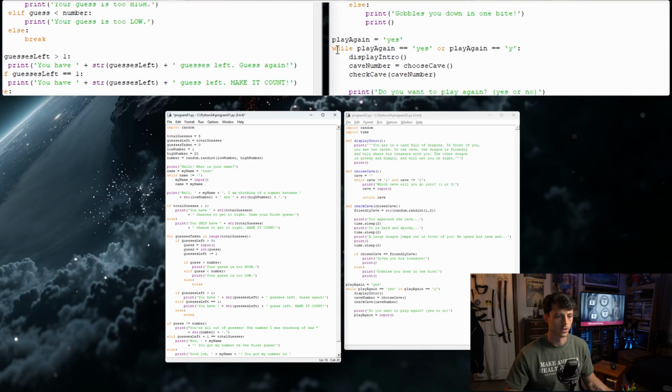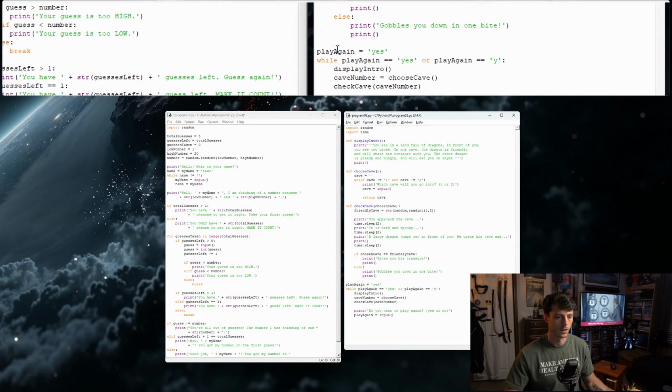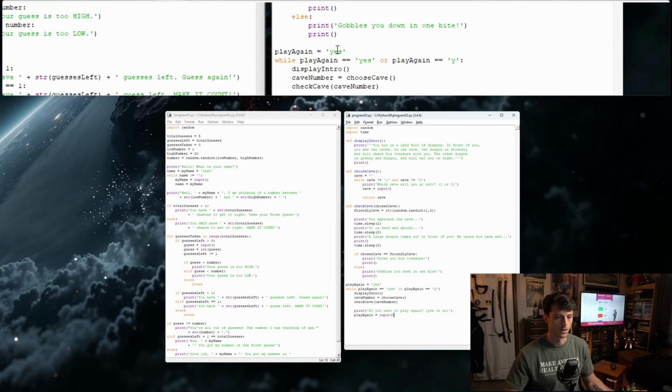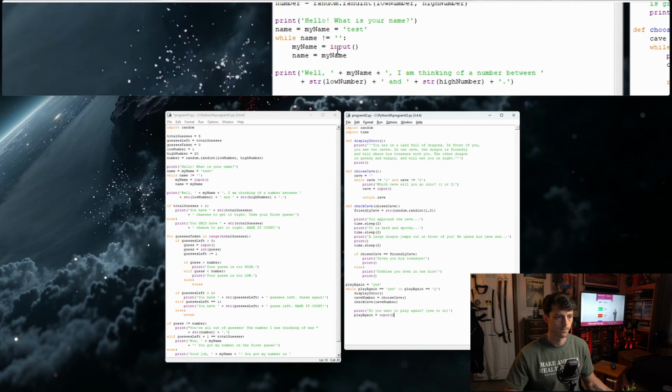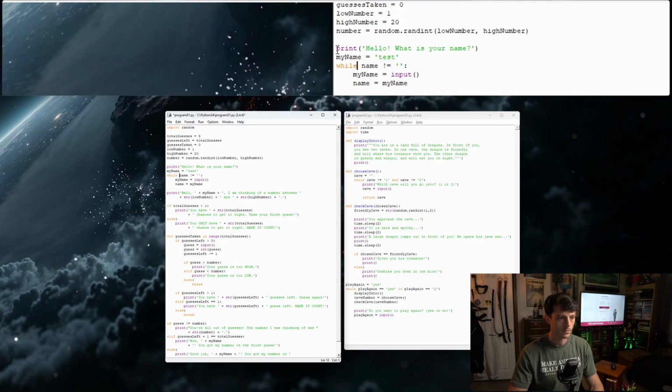Yeah, actually, this is the code we want to look at down here, because we have an input here. All right, so play again is set to a string, but let's do this. So here's the problem. To start, I can't even talk and code at the same time.